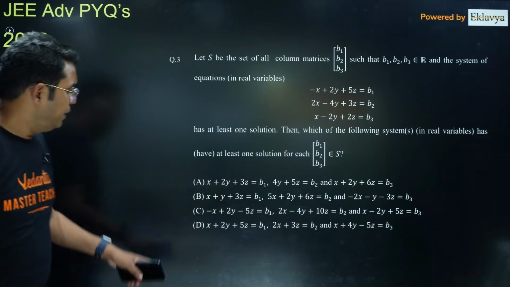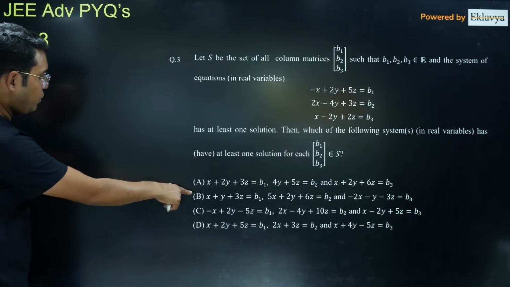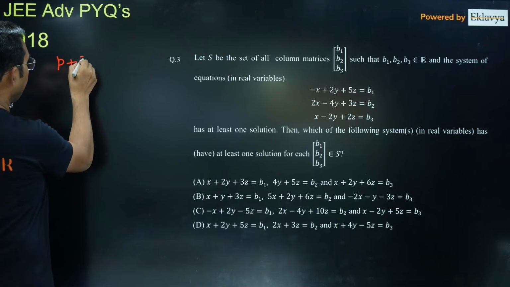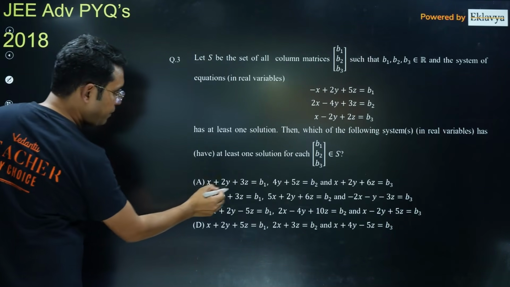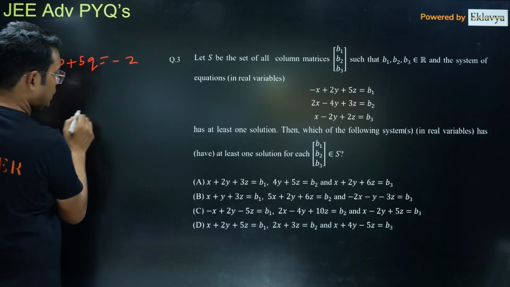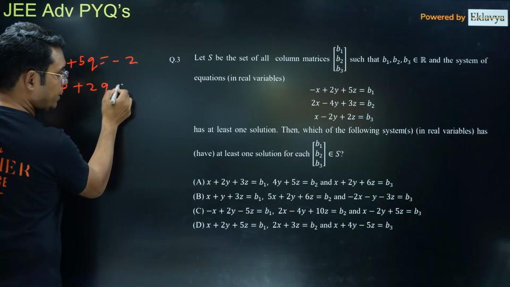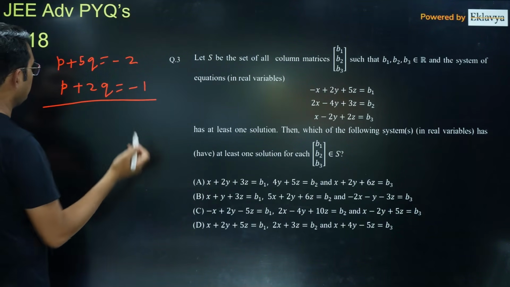Okay, now coming to the b part. In the b part, we are given these three planes. If you write for this also, p plus 5q will be minus 2, and p plus 2q will be equal to minus 1. I think these two equations are different.